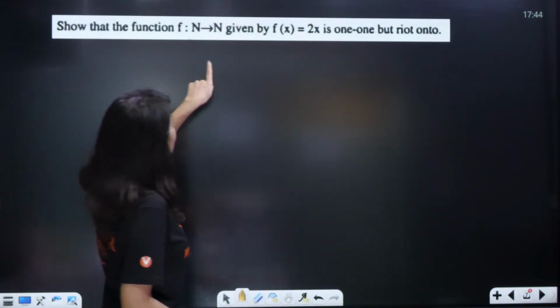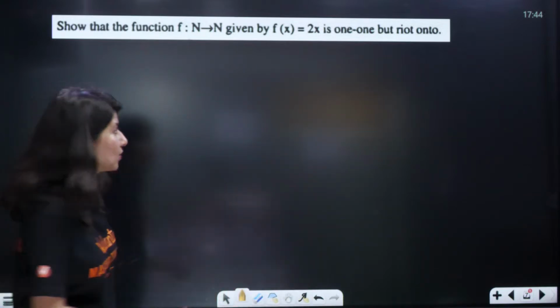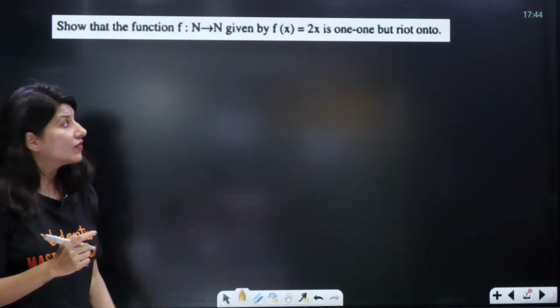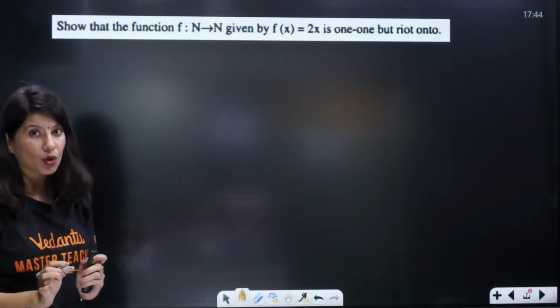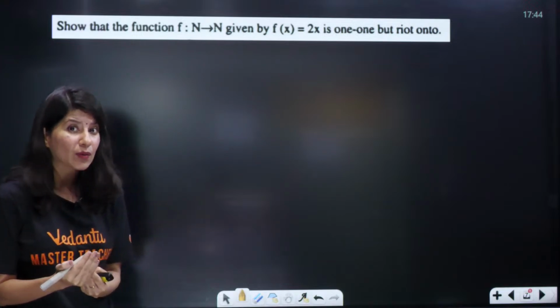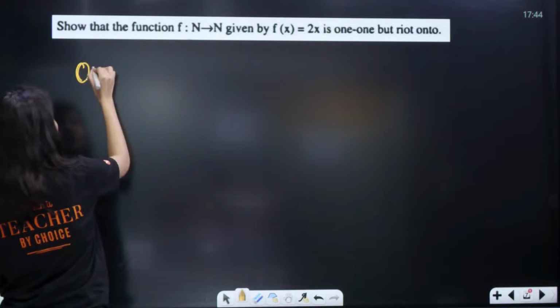Show that the function is 1-1 but not onto. Okay, so we need to show that the function is 1-1 but not onto. I hope that you know how to check whether the function is 1-1 or not.